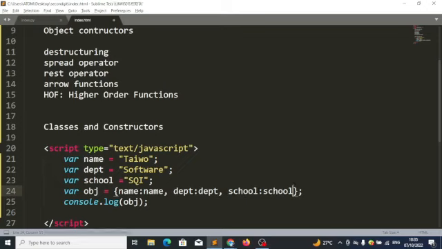Do we get it? This is the last thing we are considering today. Do we understand it? Yes, sir. Whenever your key name and your value name are the same, then ES6 allows us to just write one out of the two. Any question before we call it a day?